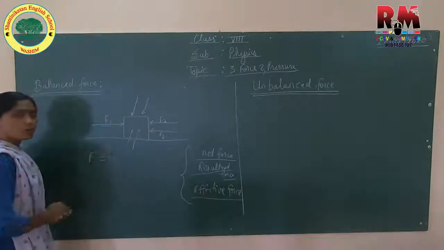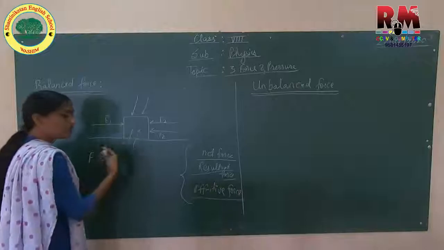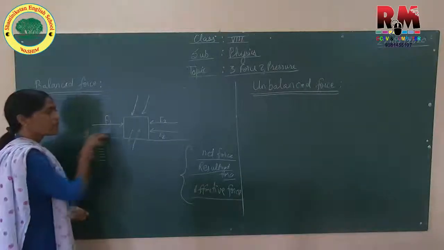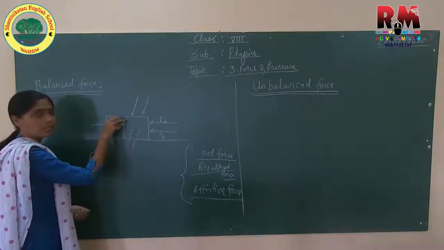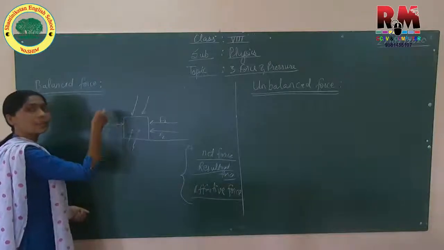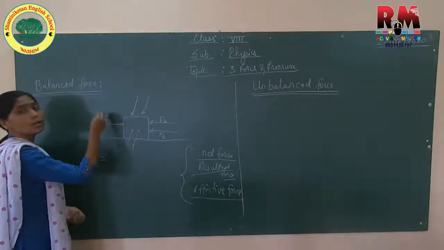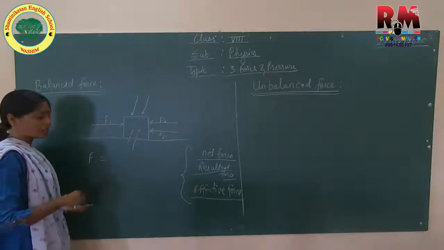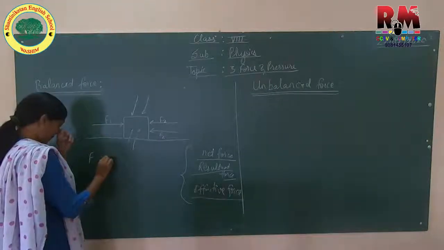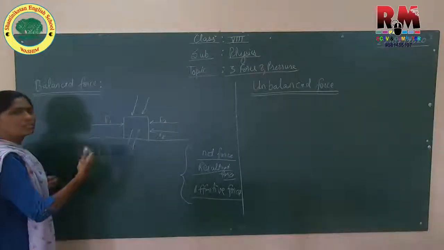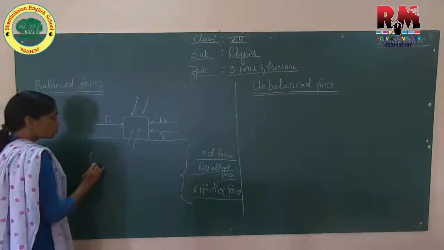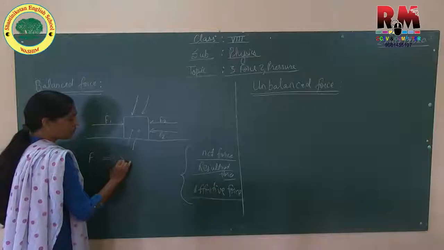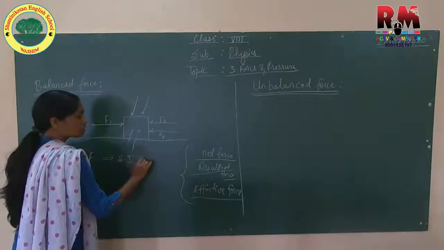So it will have its unit also. Means if I am applying force in this direction, I have to represent some amount of it, and whatever amount is being used will be measured using the SI unit. Or you can use the CGS unit. So the force SI unit is Newton.